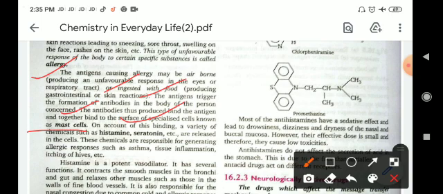So when these antigens interact with our cell, our cell releases chemicals known as histamine or serotonin. These chemicals are responsible for generating allergic responses such as asthma, tissue inflammation, easing of hives, etc. So basically allergy is due to the release of these histamine and serotonin chemicals by our cells.